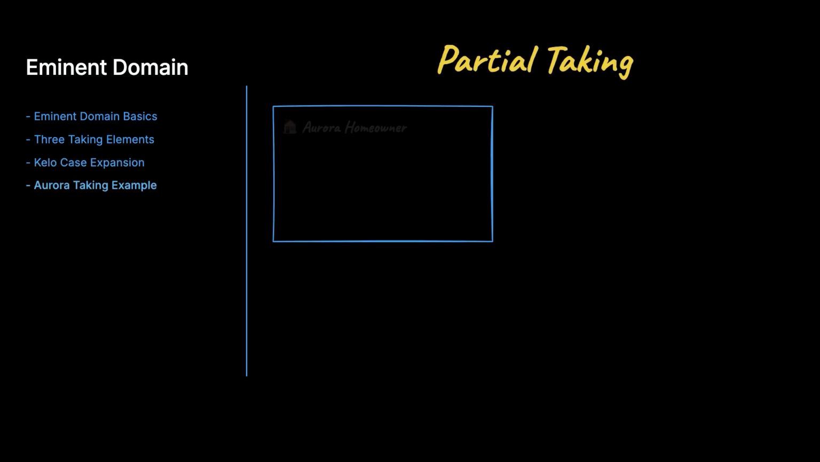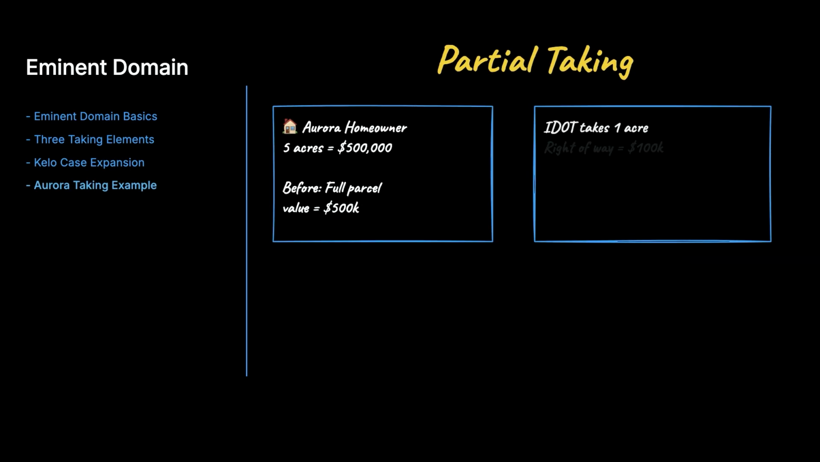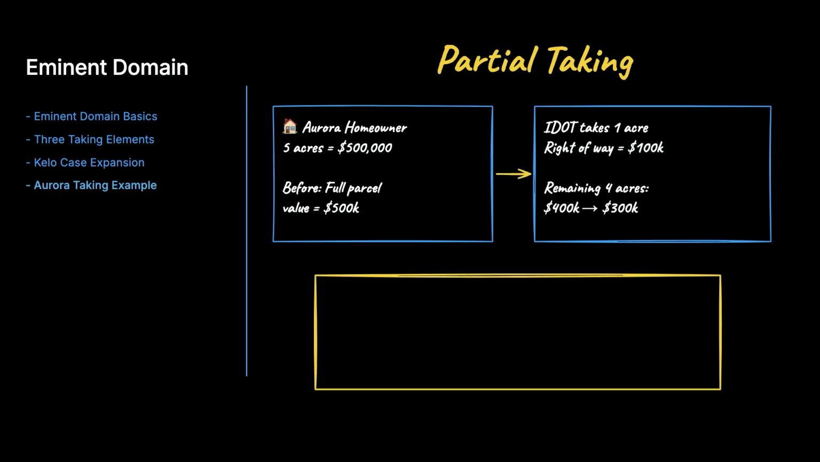Let me walk through a partial taking example. Picture an Aurora homeowner with a 5-acre parcel worth $500,000. The Illinois Department of Transportation takes 1 acre worth $100,000 for a highway right-of-way. The remaining 4 acres drop from $400,000 to $300,000. The owner is owed $200,000.